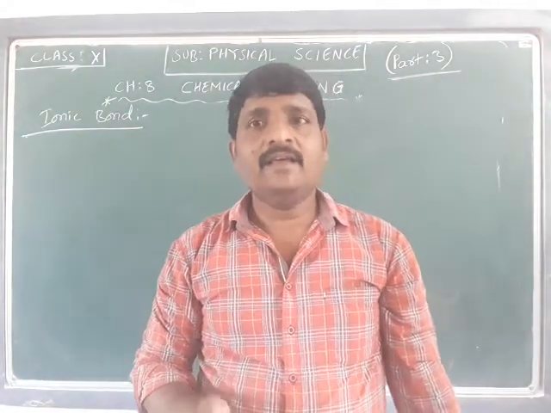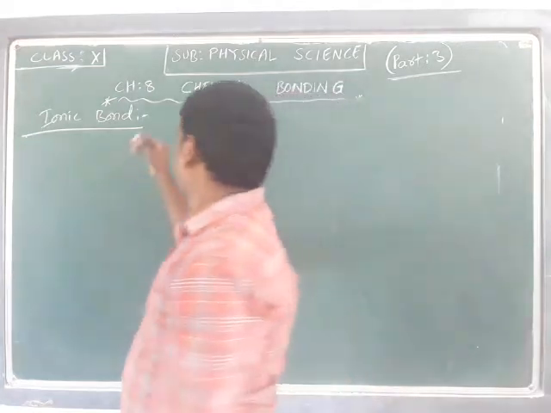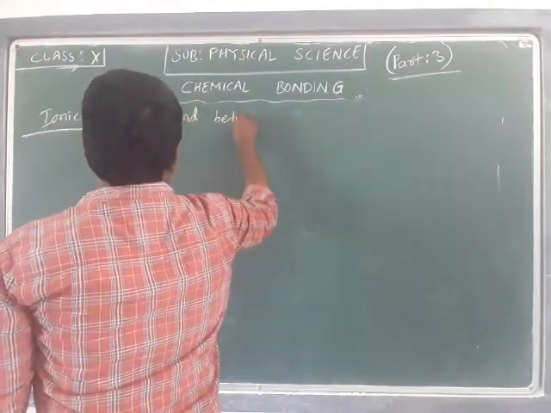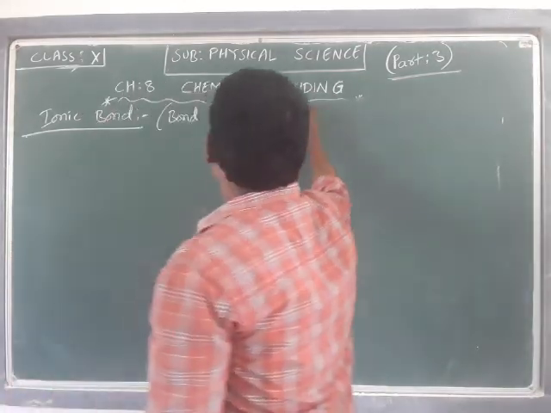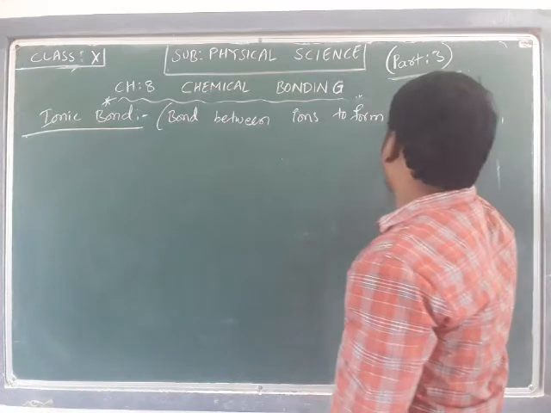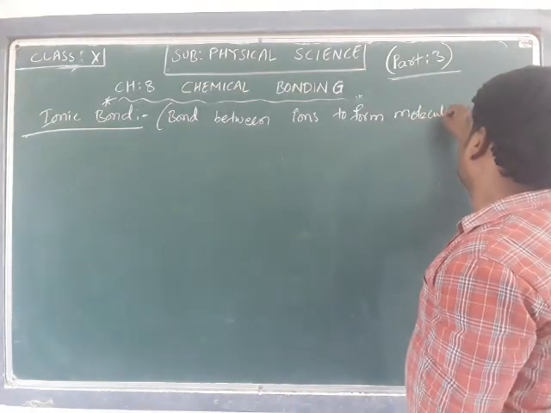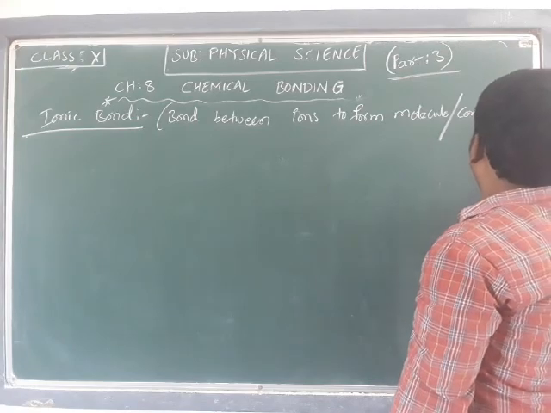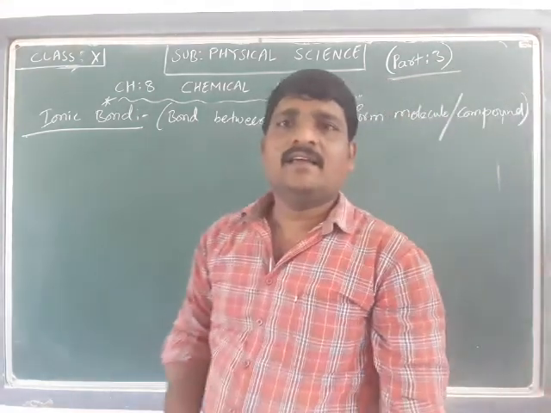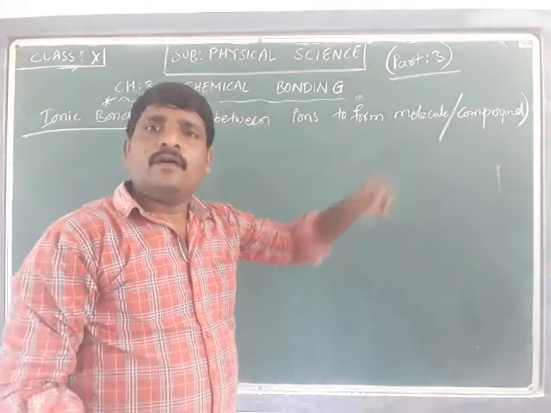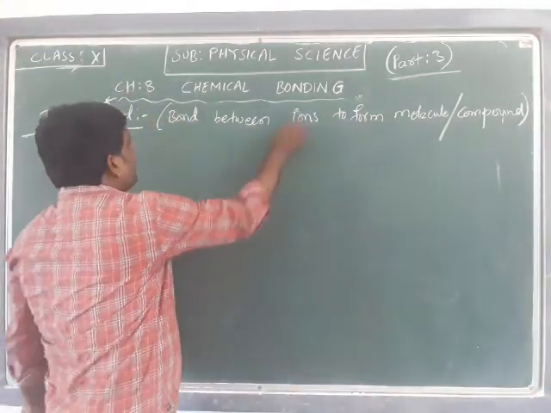Simple. An ionic bond is nothing but a bond between ions to form a molecule or a compound. Now, what is meant by an ion?